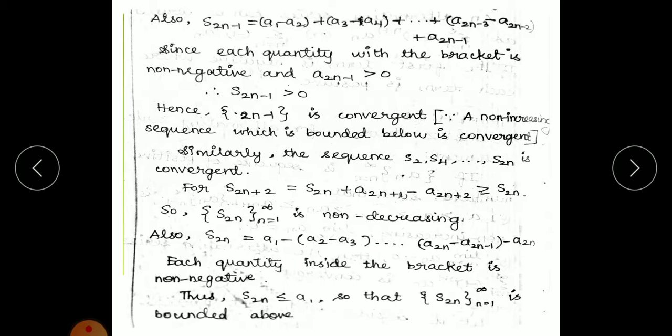Similarly, for the even terms, s_{2n+2} is greater than or equal to s_{2n}. Therefore this is non-decreasing. So s_{2n} is equal to a1 minus a2 minus a3 and so on. Each quantity inside the bracket is non-negative. Thus s_{2n} is less than or equal to a1, so that s_{2n} is bounded above.